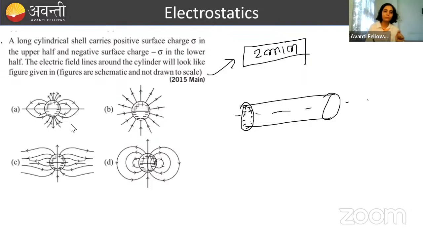सबसे पहले तो just cut those options which will never be true. तो ये कभी true नहीं हो सकता, क्योंकि here field lines are forming closed loops. Field lines will never form closed loops.